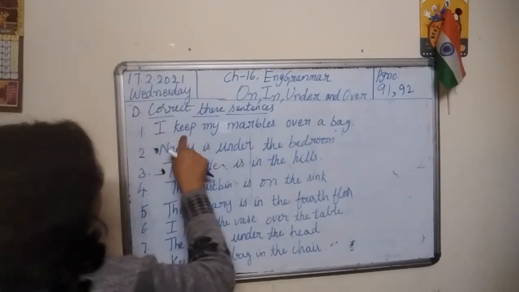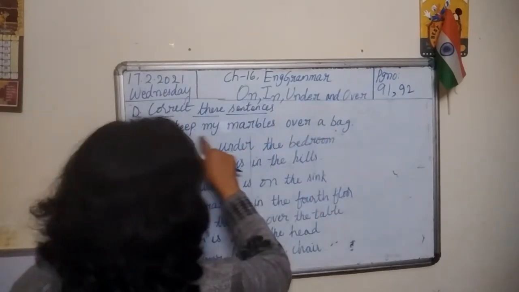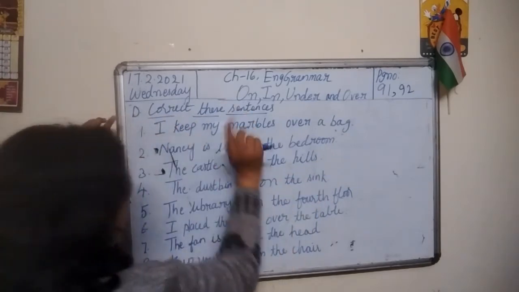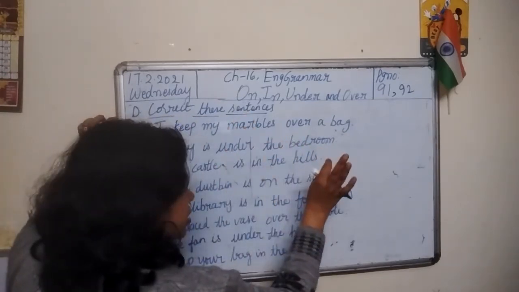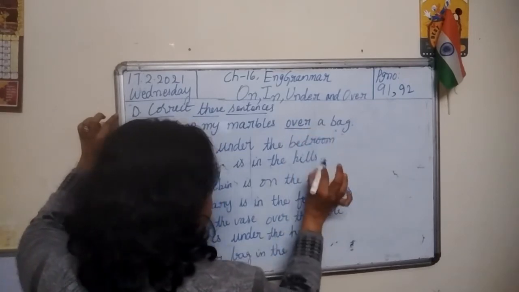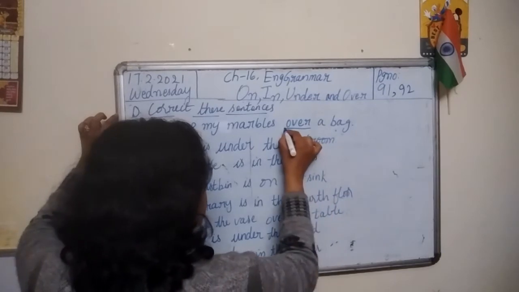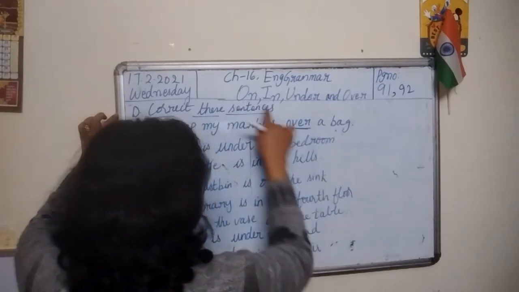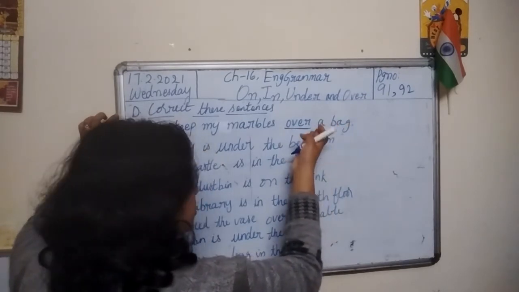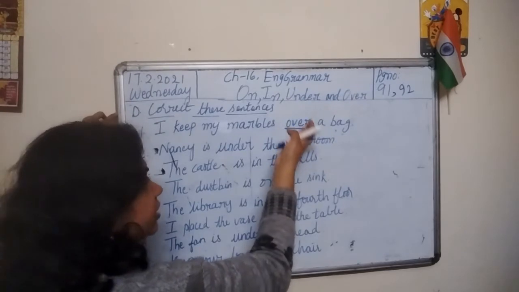Number 1. I keep my marbles over a bag. The mistake is in the preposition only, because we are doing the chapter about prepositions. Here over is the preposition, right? So underline over. If this is wrong, then what should be the right answer?